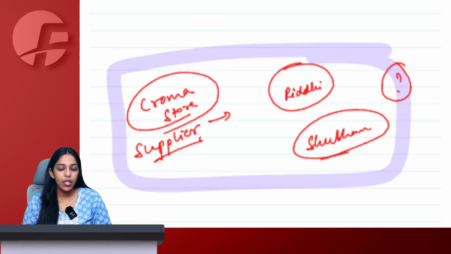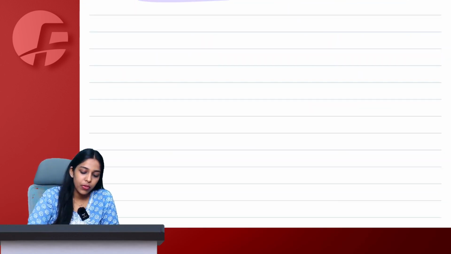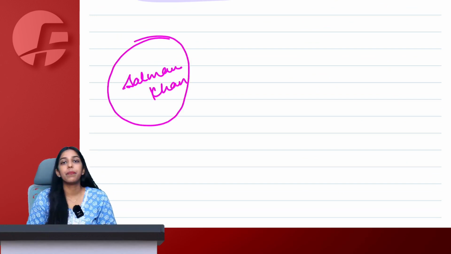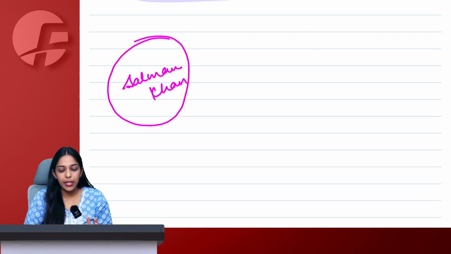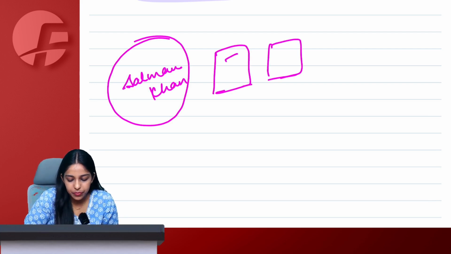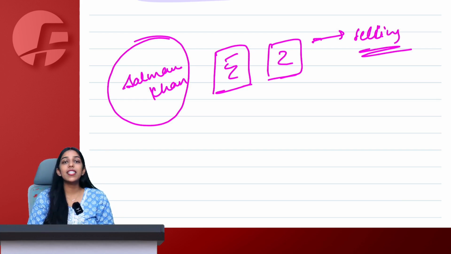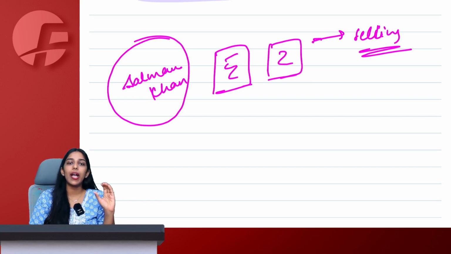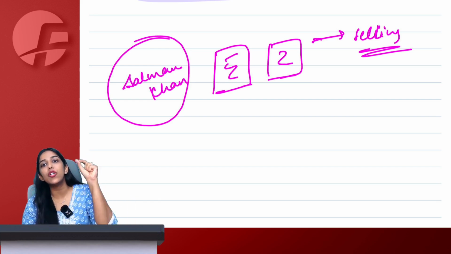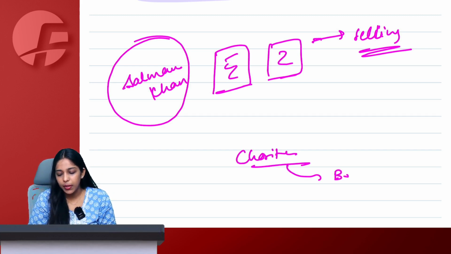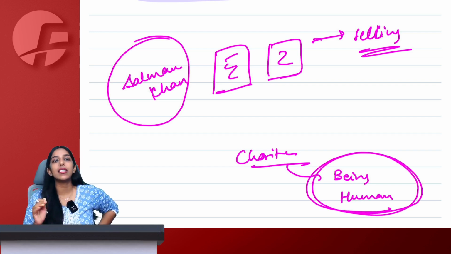Chalo, I'll ask you one question. Tell me whether it is business or not. Salman Khan is also a painter, if you've heard about him. Salman Khan is also a painter and he has made some paintings here. He is selling these paintings, and he announces that whatever amount I am going to receive from the sales of this painting, I will donate to a charitable institution, let's say Being Human. Let's assume Being Human is a charitable institution registered under the Income Tax Act as a charitable trust.